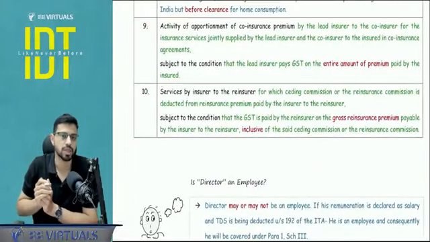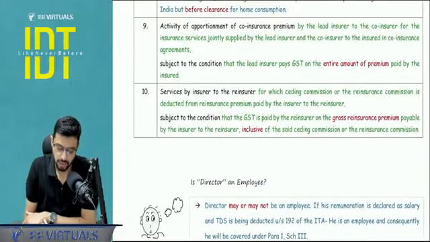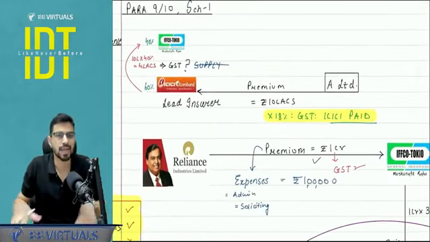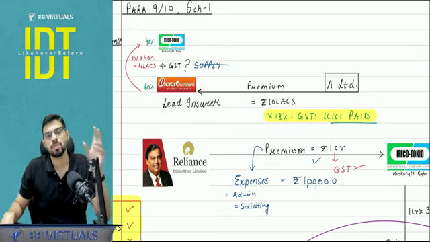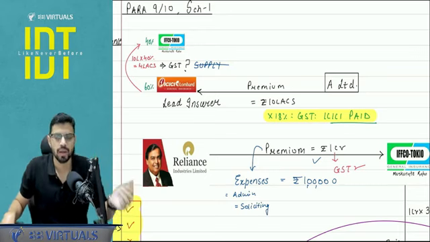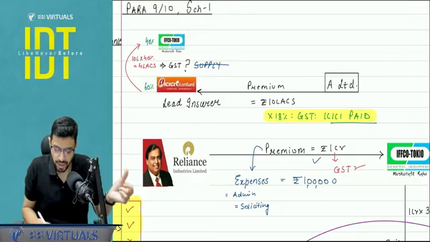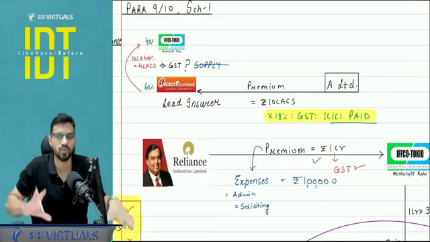Then paragraphs 9 and 10 were additions, recent amendments that I will cover through one of the diagrams. Pay attention. In paragraph 9, basically co-insurance is happening. Co-insurance means two parties are giving an insurance contract, they are entering into an insurance agreement, but one of them is a lead insurer. Lead insurer means the person who will be the face of the transaction.